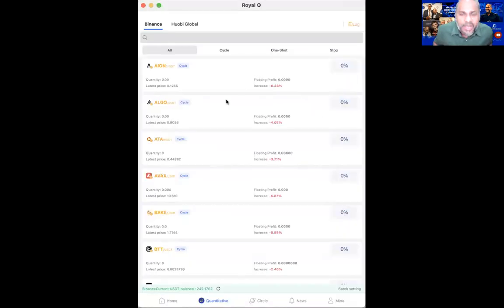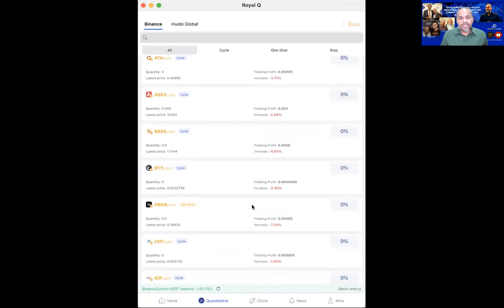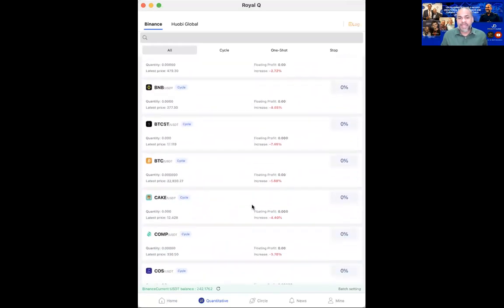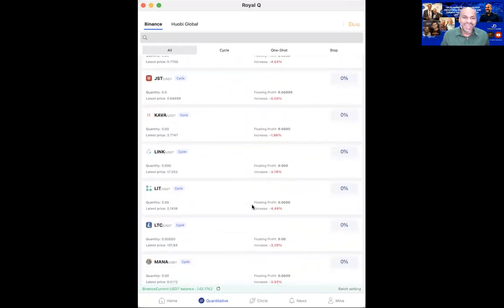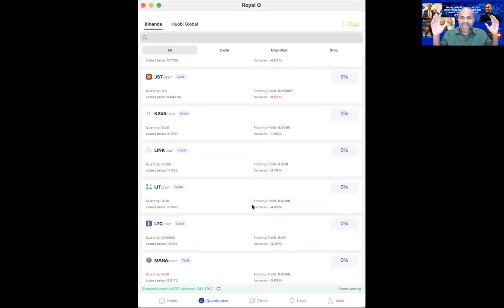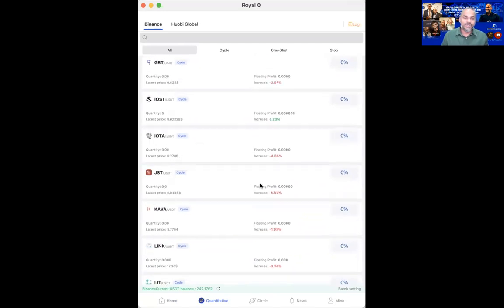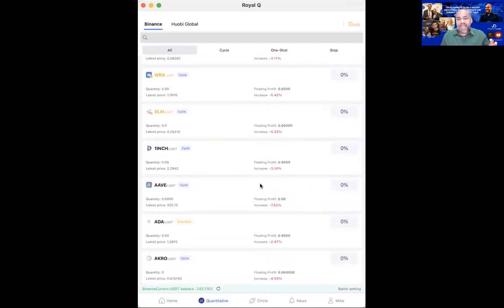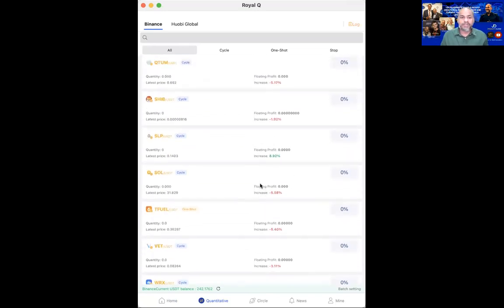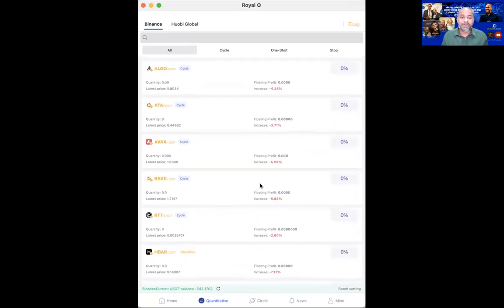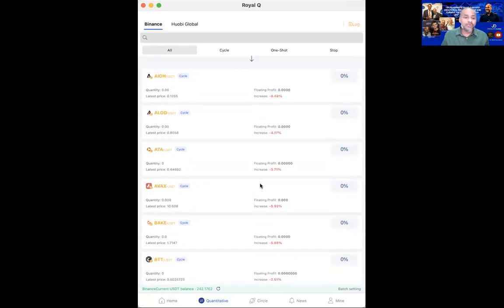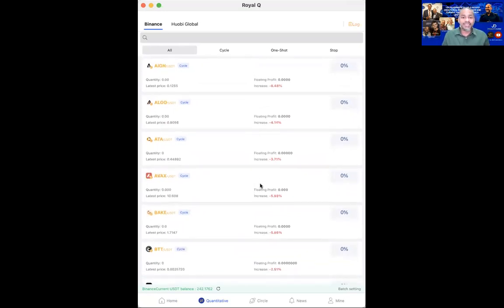So first thing, as I mentioned to you, go to the quantitative. In your quantitative, you will see there are so many different pairs. So this is the problem that so many people ask: which coin to choose? Don't worry. What I will suggest is very simple. Go back to the principle of spot trading. Now, what is spot trading? Spot trading means you buy low, sell high. That's all. Now, the first question that you must ask is this.